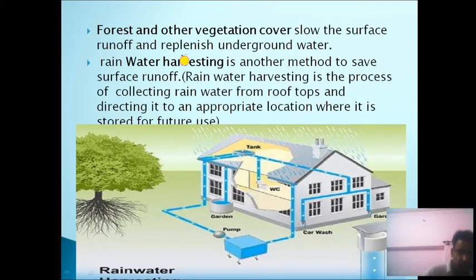So here we need to follow some techniques to conserve water. We should increase forest cover, which can help to prevent surface runoff and replenish the underground waters. Another is the water harvesting technique, which should be followed by the people. So what is water harvesting? Rainwater harvesting is the process of collecting rainwater from the rooftop and directing it to the appropriate locations, where it is later used for different purposes, maybe for agriculture, for irrigation or other domestic use.